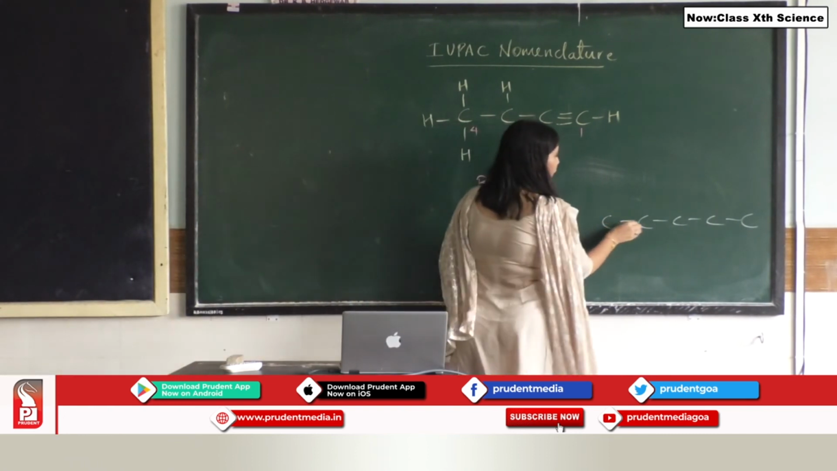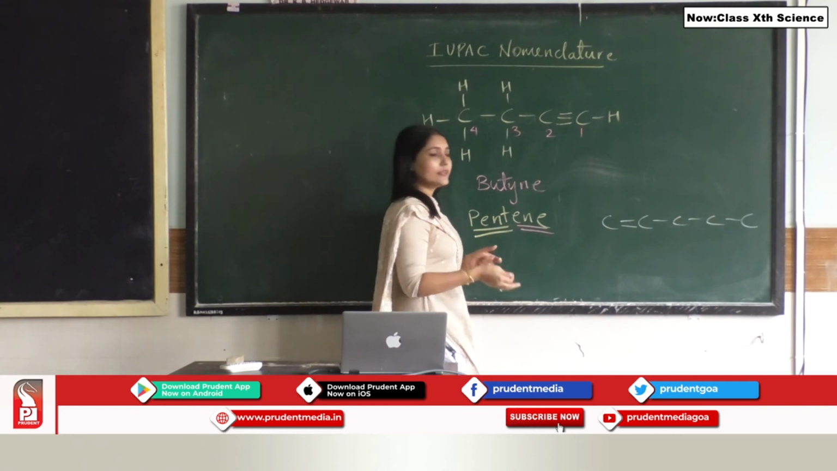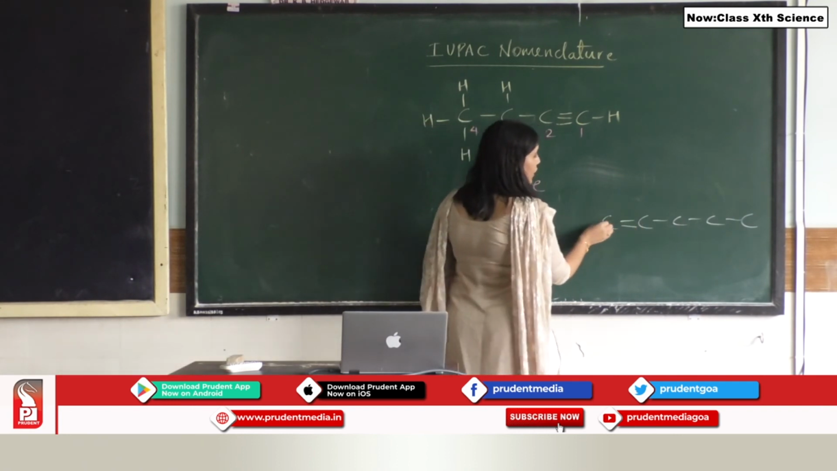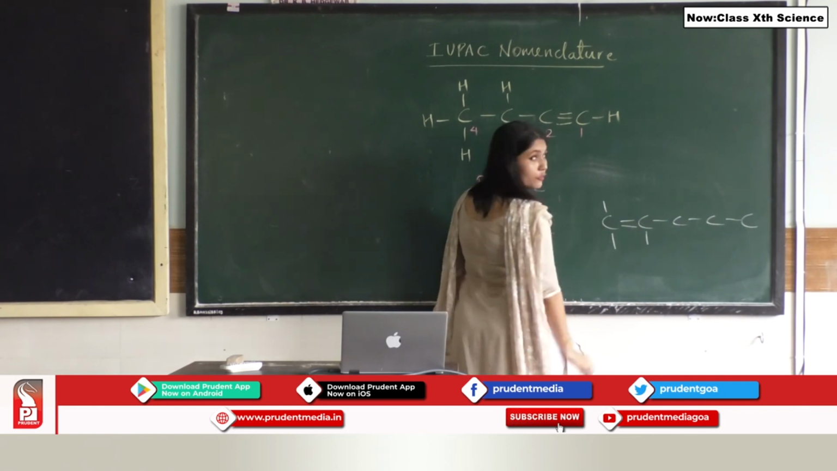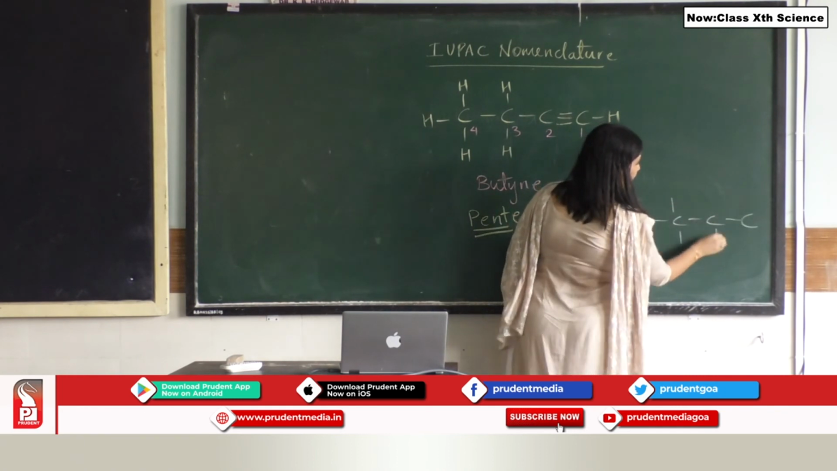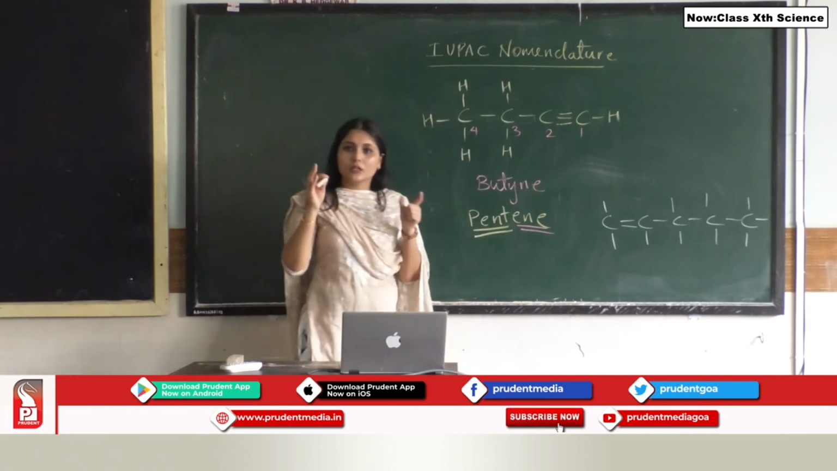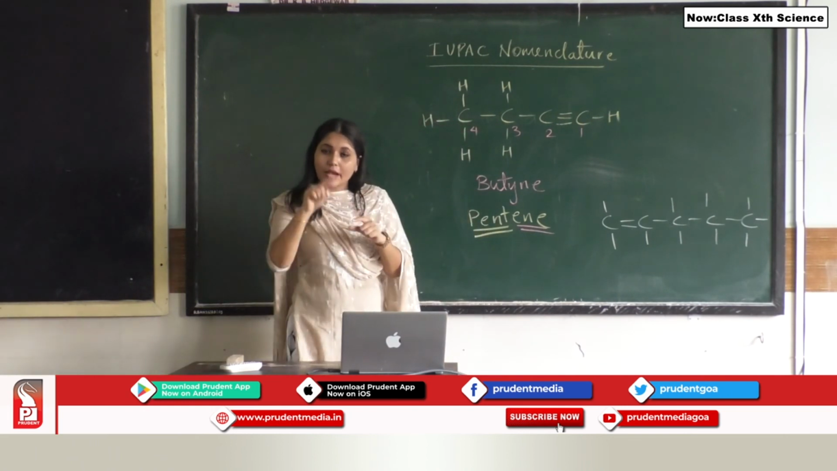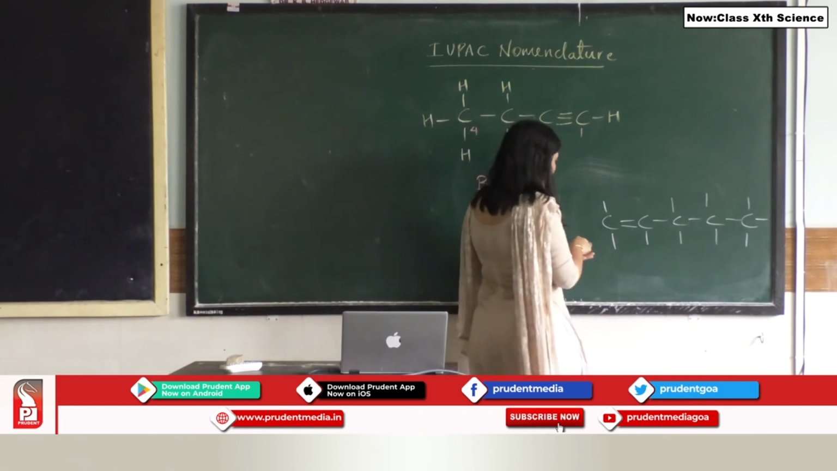So if I put a double bond over here, then I have to satisfy the tetravalent nature of carbon. So how many bonds do I require? 1, 2, 3, 4. See how you have to put dashes, that is, the number of bonds, by counting the tetravalency of the carbon. Now I am going to write the hydrogens.